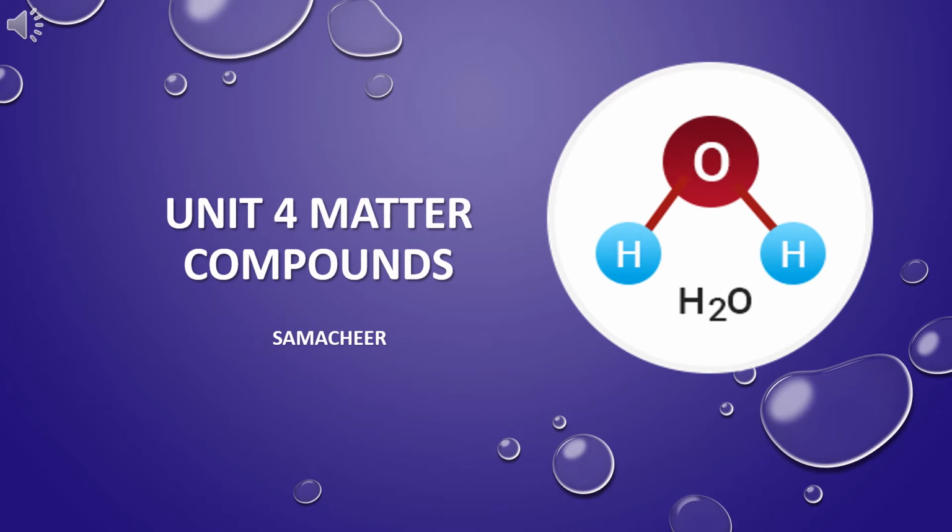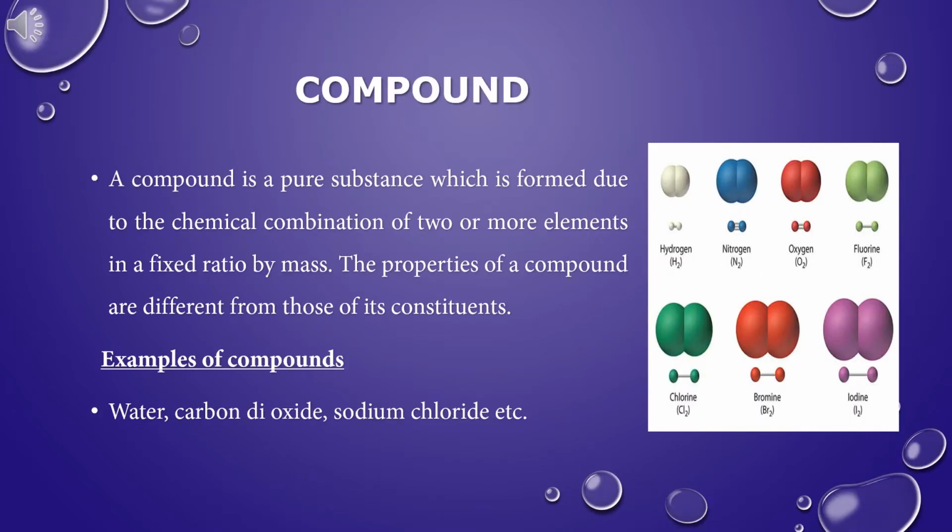Today, we are going to learn about compounds and their uses. What is a compound? A compound is a pure substance which is formed due to the chemical combination of two or more elements in a fixed ratio by mass. A compound is made up of more than one element. A compound is a pure substance formed when two or more chemical elements are chemically joined together.